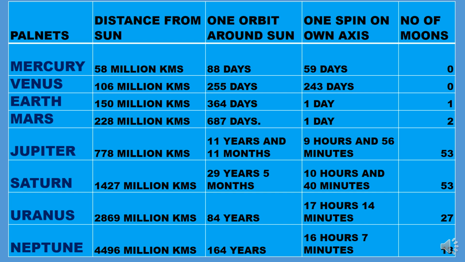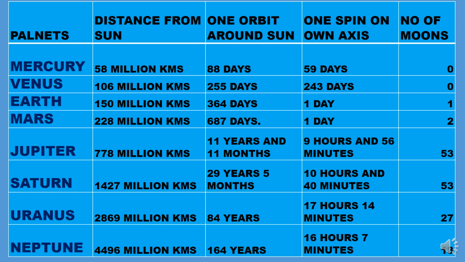Next is Jupiter. It is 778 million kilometers from the sun. It takes 11 years and 11 months to complete one orbit around the sun, and it takes 9 hours and 56 minutes to complete one spin on its own axis. It has 53 moons. So it has a very big number of moons.